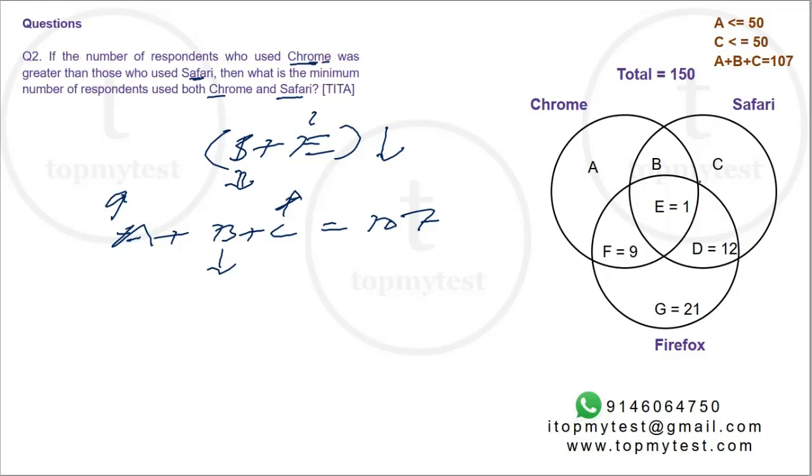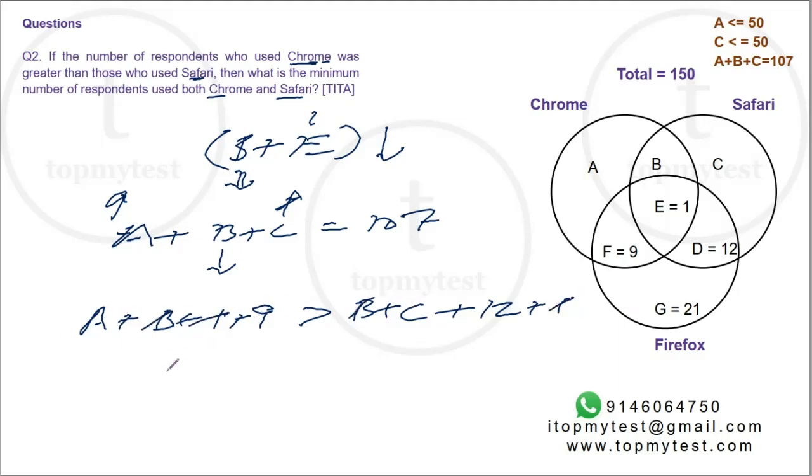So number in Chrome, A plus B plus E is 1 plus F is 9, should be greater than Safari, B, C, D, E. D is 12, E is 1. So 1 goes out, B goes out. So I can say A has to be more than C plus 12 minus 9, which is 3. A should be more than C plus 3.